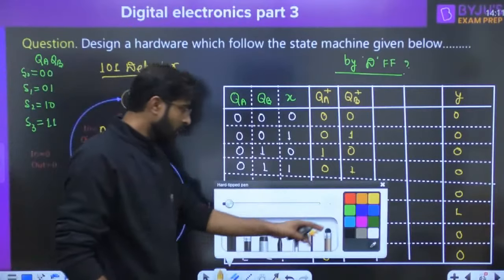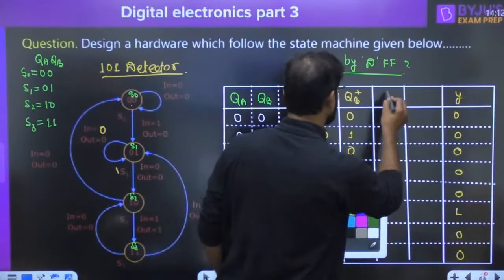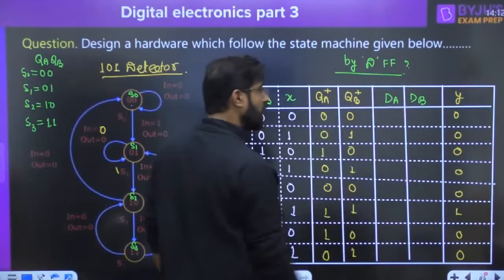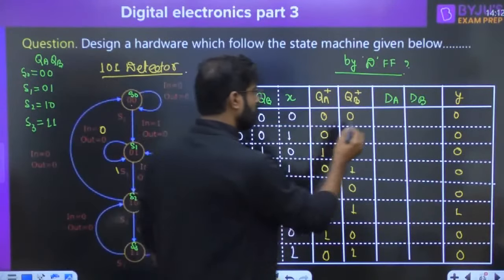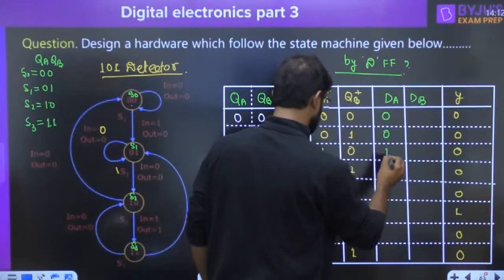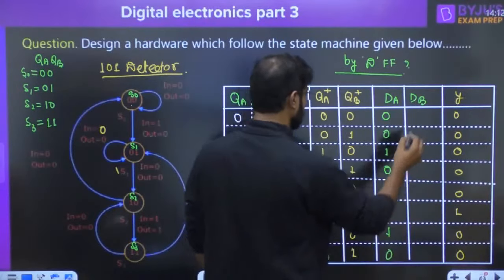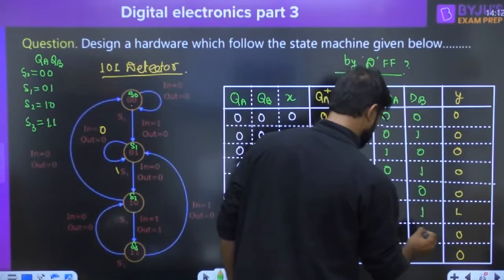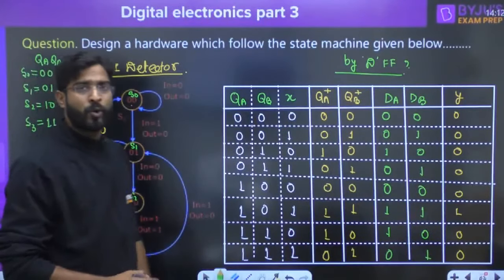Okay. Now if you want to write the excitation table by D flip-flops, so DA and DB. QA plus we have to copy into the DA and QB plus we have to copy into the DB. So 00 10 01 10, 01 01 01 01. Now we have to write the equation.